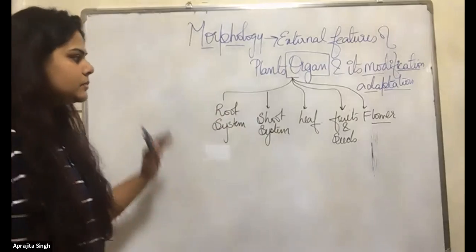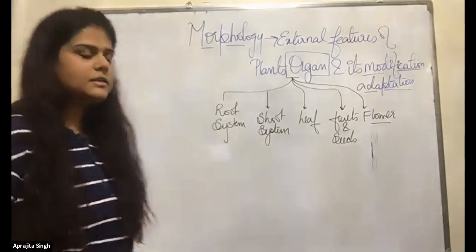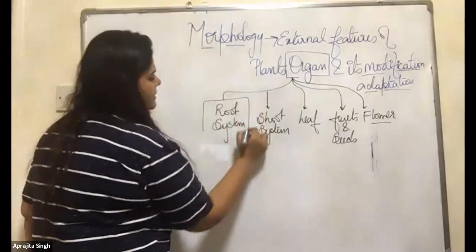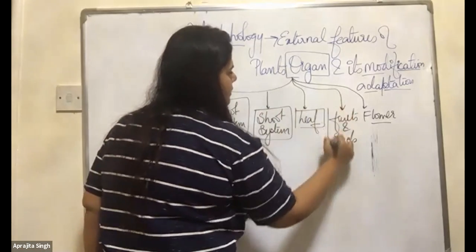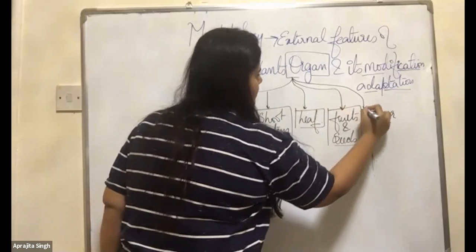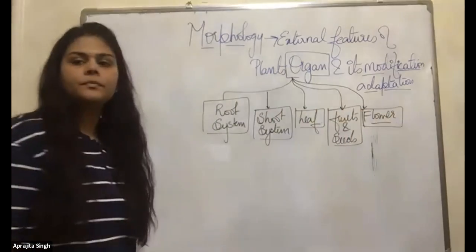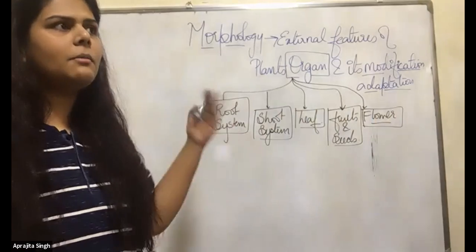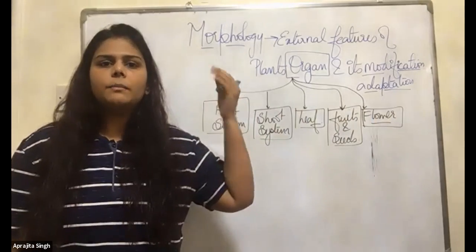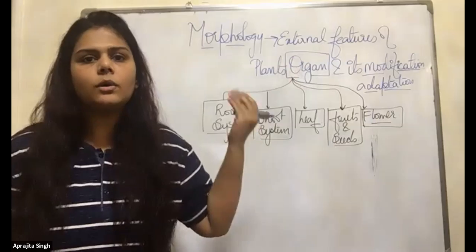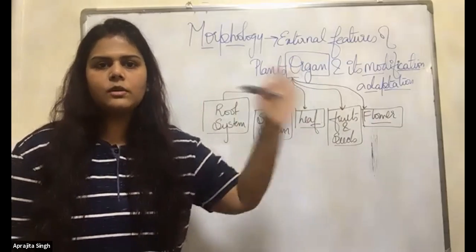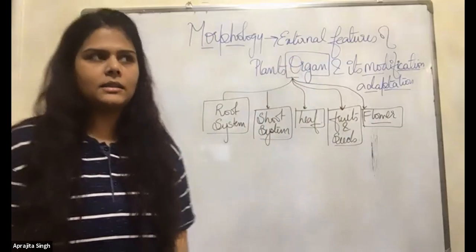Now we will see these organs, okay? First, second, third, fourth, fifth. Very easy. Plant is among the very easy organisms. Nothing to study. Only a little bit of detail, and you will score full marks in that.